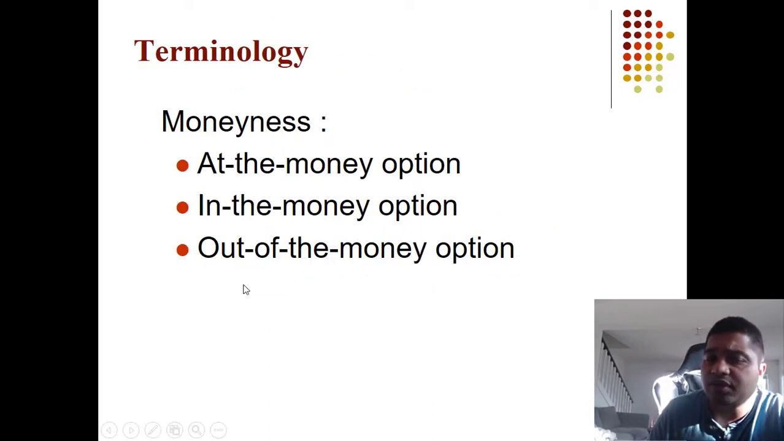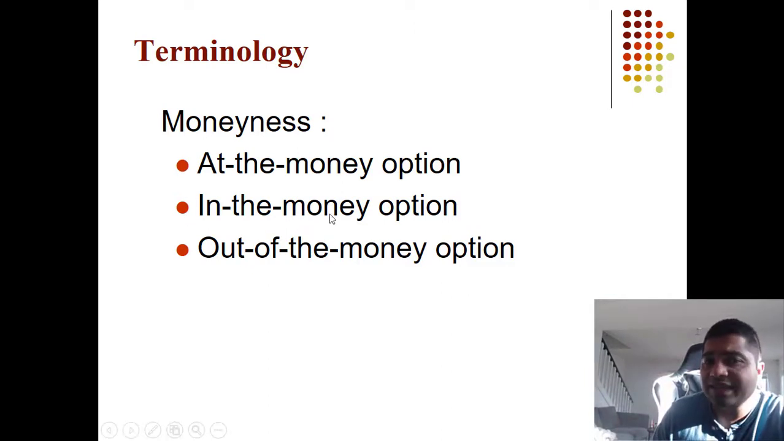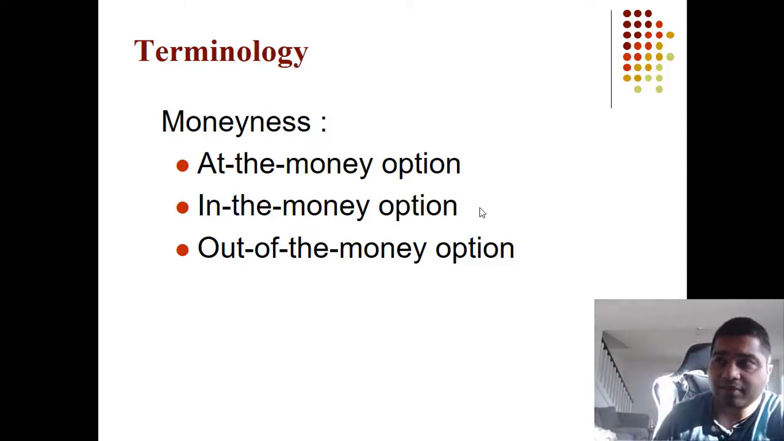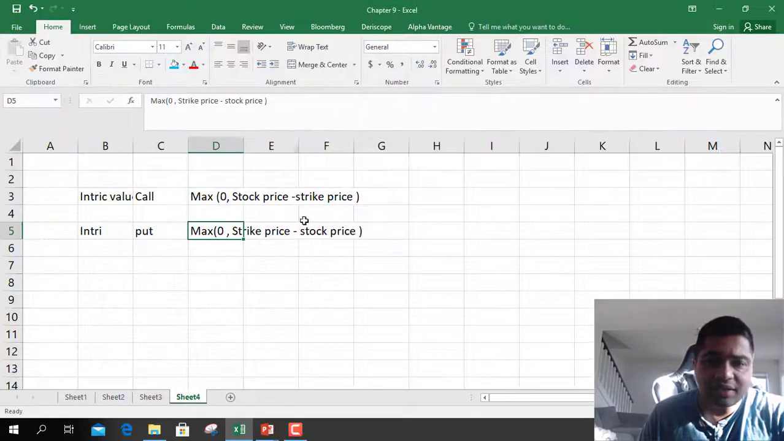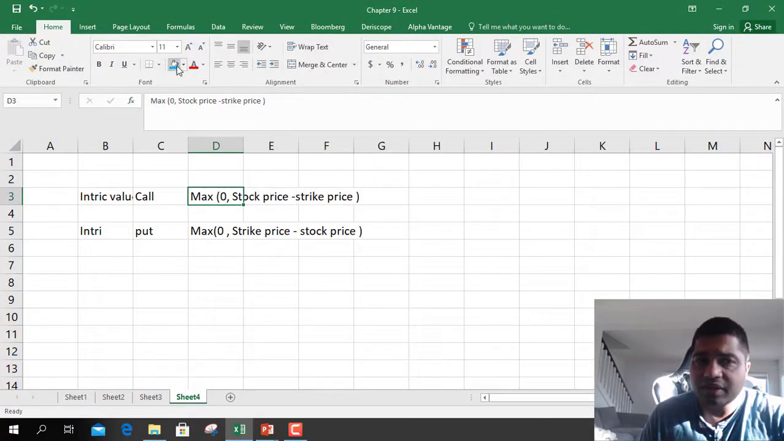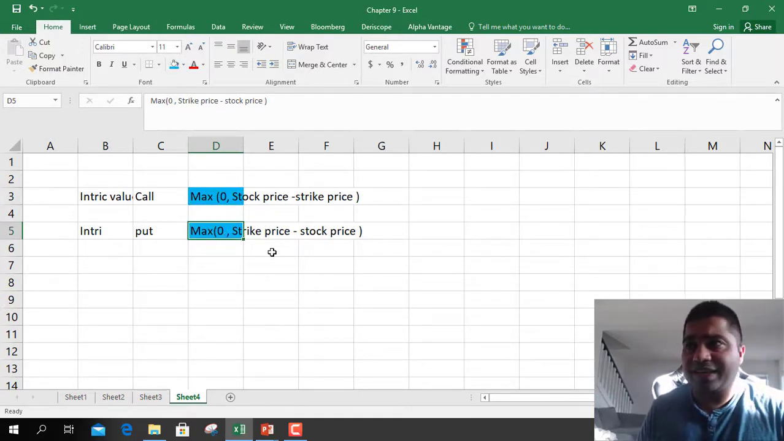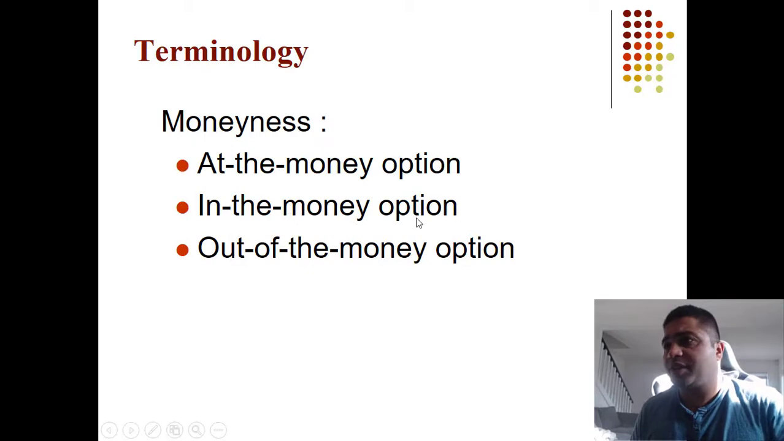Now, in the money, out of the money, and at the money are different terms for options. If the strike price is already at profit, it is called in the money. It means the intrinsic value is positive. So if the intrinsic value, the formula for which we saw, is positive for a call or put, then the option is said to be in the money.